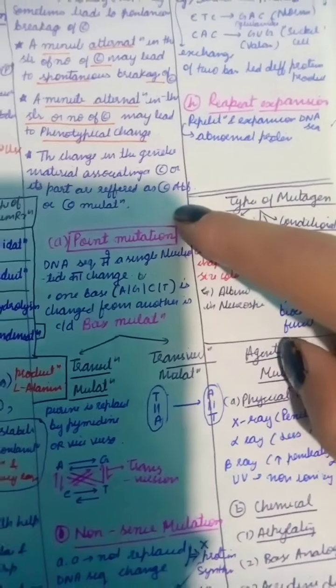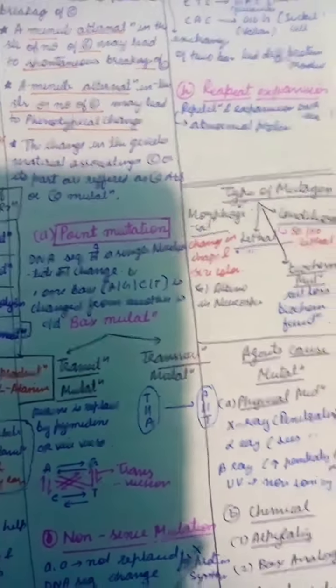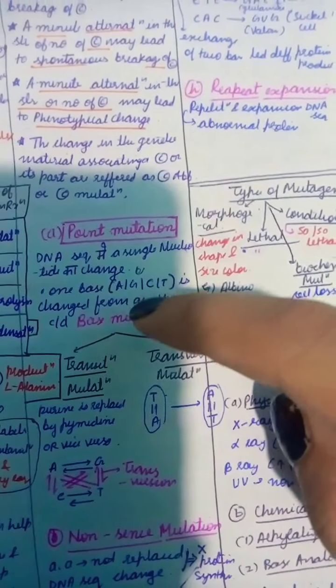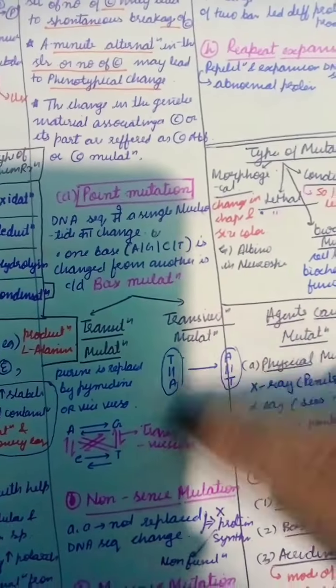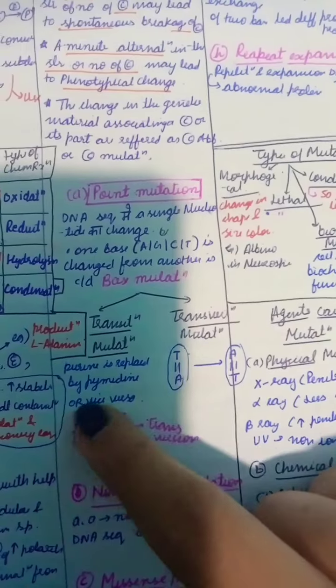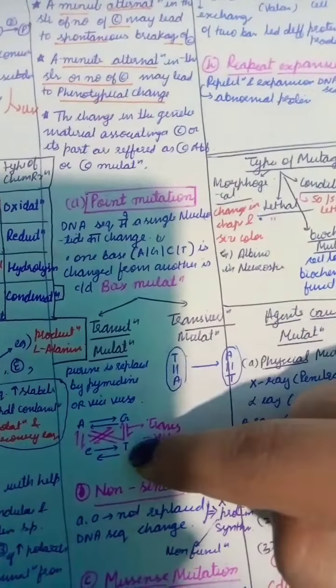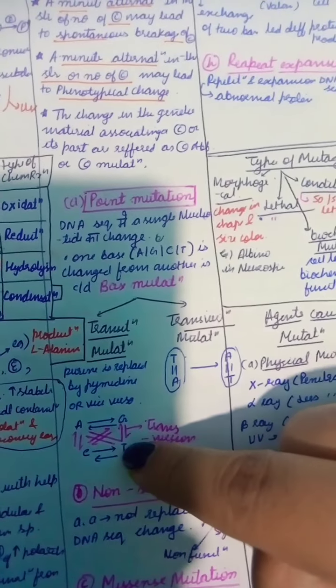The types of mutation: in point mutation, a single nucleotide changes, like A, T, G, C. These are transition and transversion. First, transition mutation, in which a purine is replaced by a purine or a pyrimidine by a pyrimidine. Transversion can go either way: a purine replaced by a pyrimidine, or vice versa. A can be replaced with T, C, G, and anything, and that is called transversion.